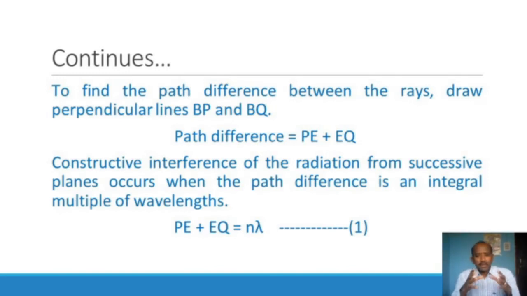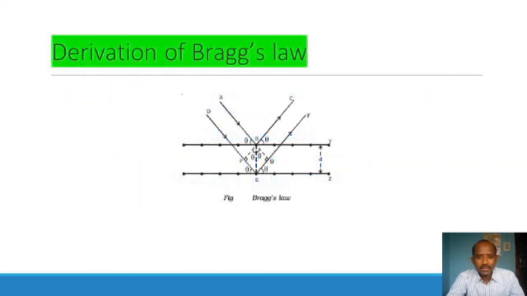To find the path difference between the rays, we have drawn perpendicular lines, that is BP and BQ. The path difference can be written as PE plus EQ. In this diagram, we can observe PE plus EQ, where PE is equal to EQ, both sides are equal.